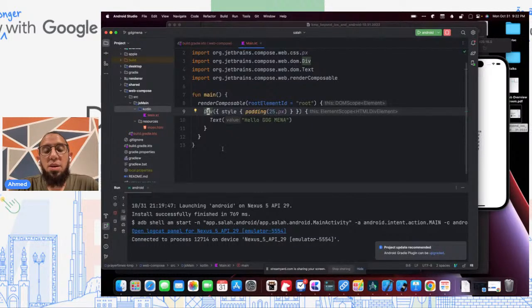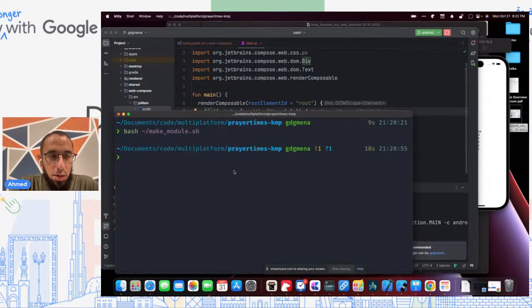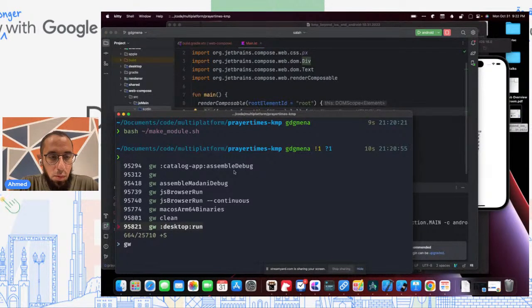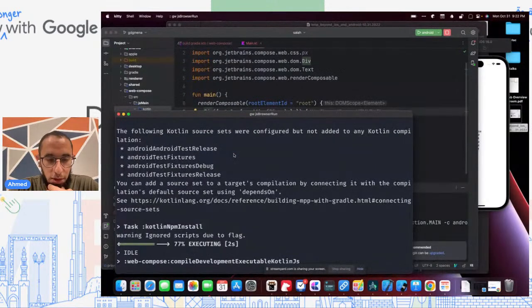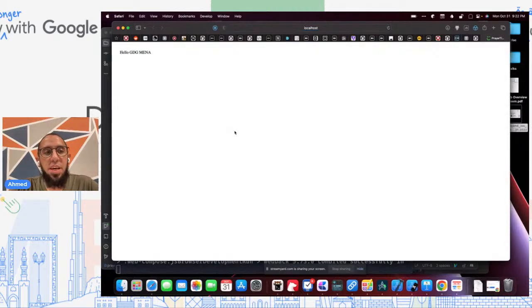Whereas before we had columns, we had rows, here we have a different set of web elements that map to their corresponding web counterparts. So let's actually try to run this. So we can do a JS browser run, and hopefully, if things are good, we will get hello GGG MENA, which we did, which is great.